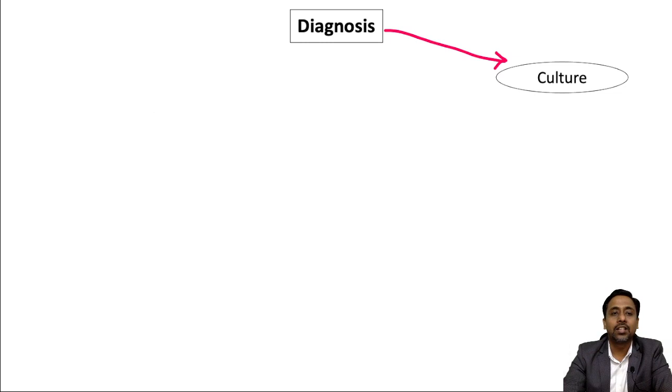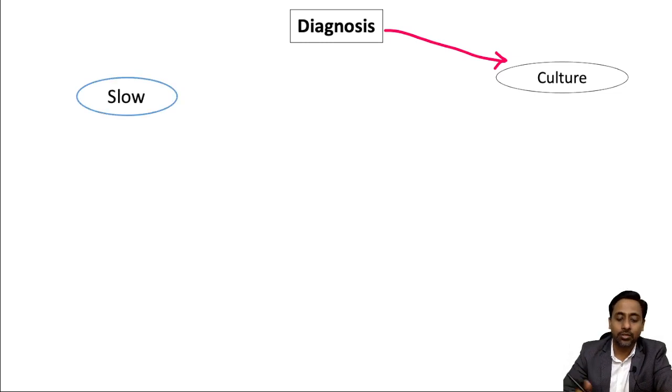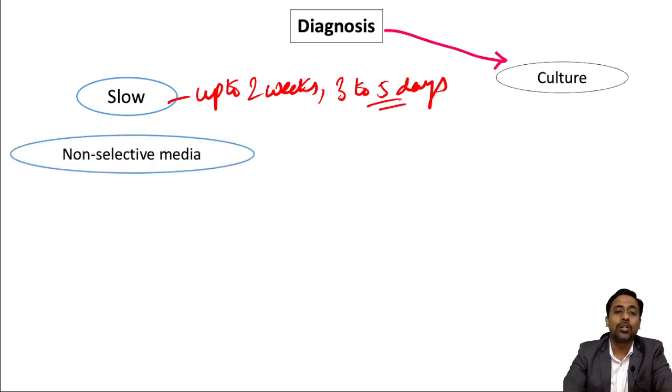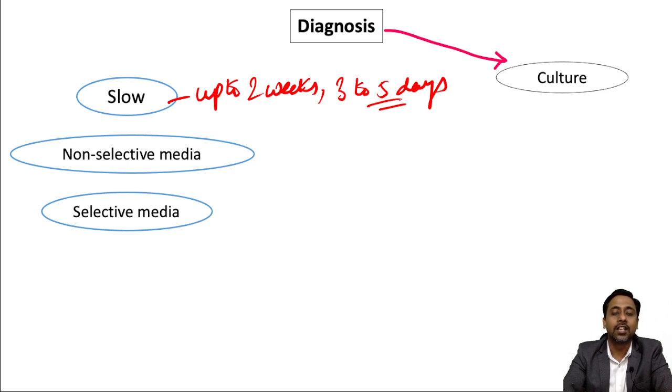And on culture, the growth is very slow, and it usually takes up to 2 weeks to grow, but commonly it will grow in 3 to 5 days, okay. And it can grow in non-selective media, but if we are culturing it from a specimen containing mixed flora, we should use a selective medium.